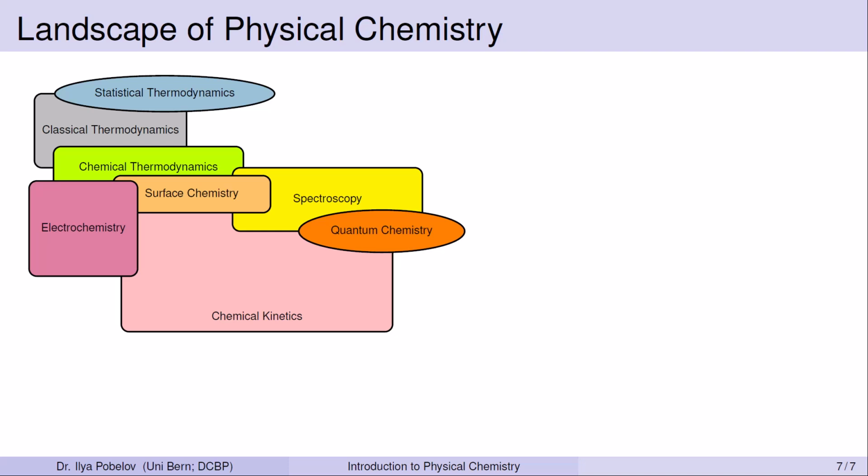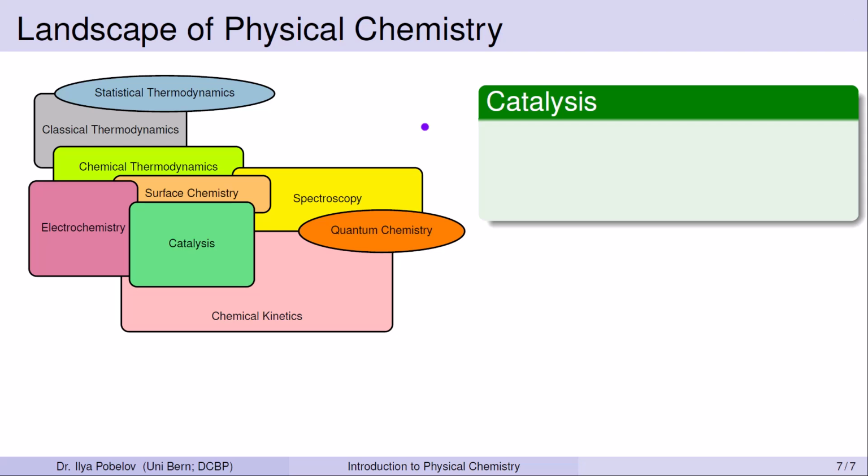As we near the end of our journey through the landscape of physical chemistry, we encounter the field of catalysis. This specialized subdomain of chemical kinetics is devoted to the study of catalysts, substances that speed up chemical reactions without being consumed. Catalysis deals with a variety of systems.